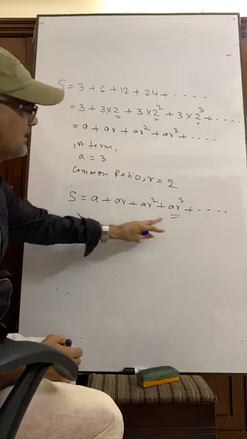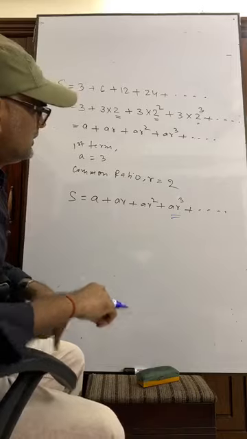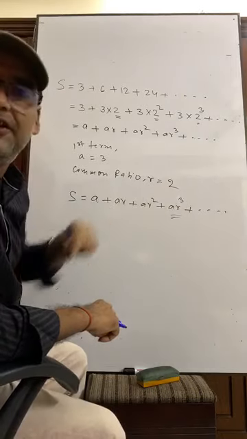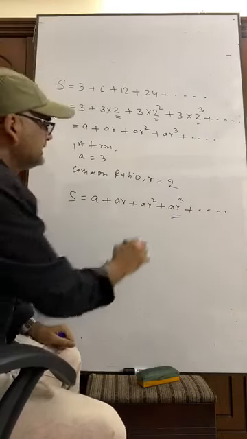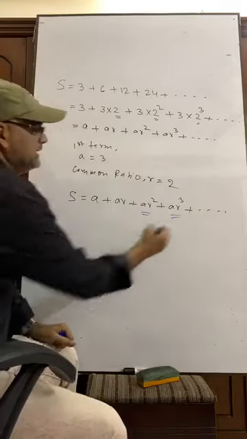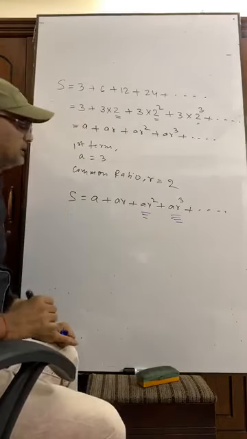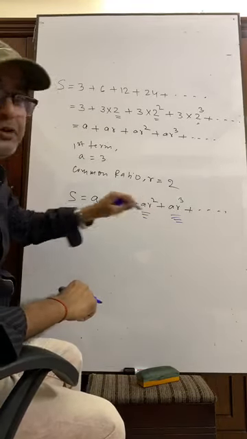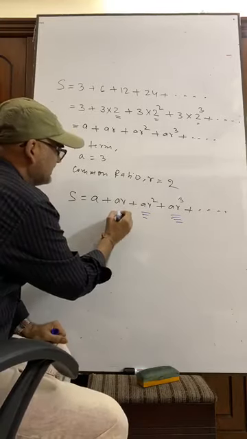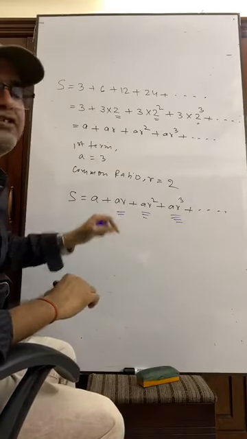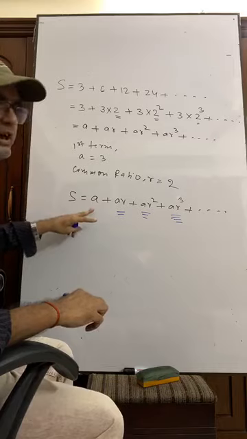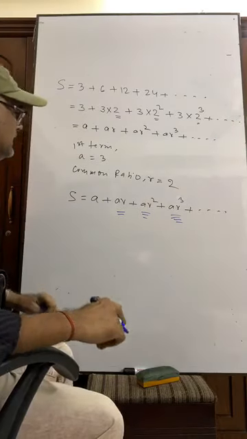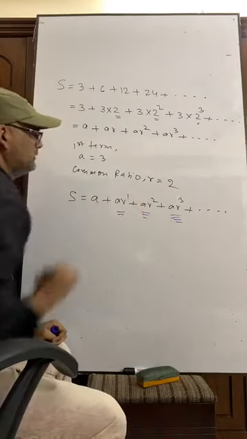First, second, third, fourth. This is the fourth term. Power of R is 3. This is the third term, and power of R is 2. This is the second term. Power of R is 1. This is the first term. There is no R. Yes, I can write here 1.